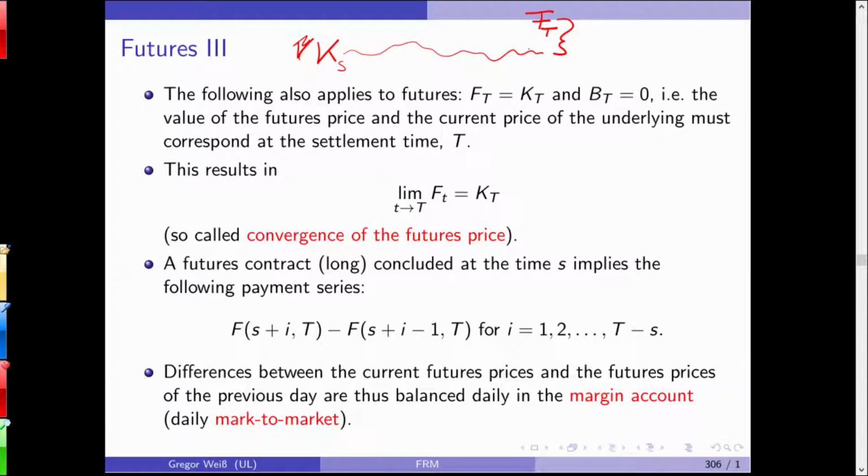Now with the future, it's a little bit different. On every day, because the future here is equal to the spot price at the end, the difference can also be the difference here, then another one, and in the end you see that you just have to look at those differences between the futures prices from today to tomorrow, from tomorrow to the next day, and so on. And this in sum will give you the profit or the loss from your future contract.